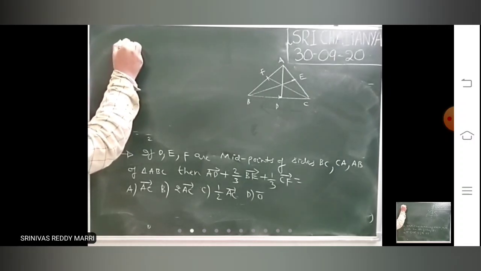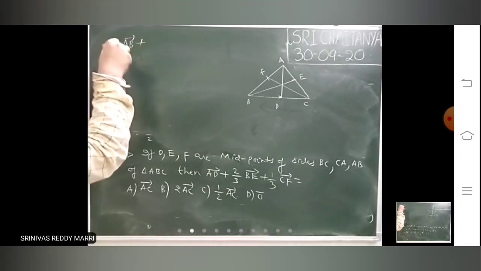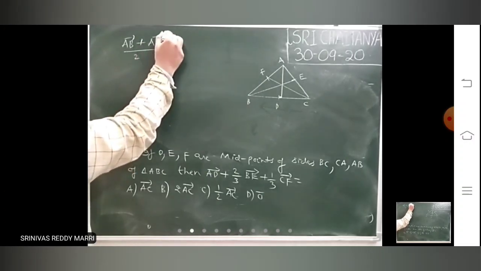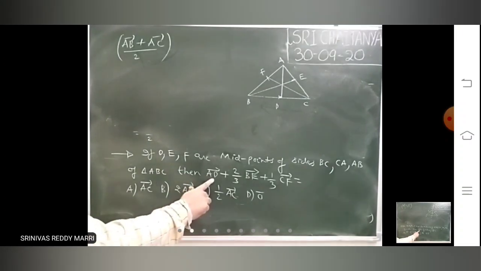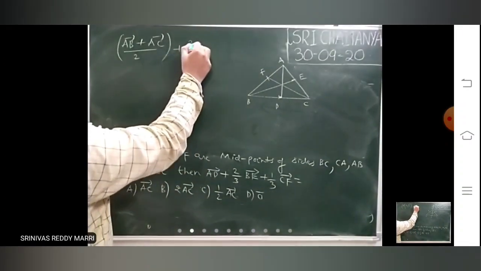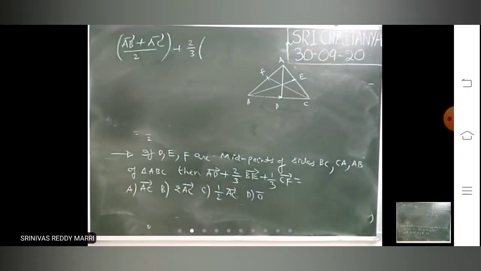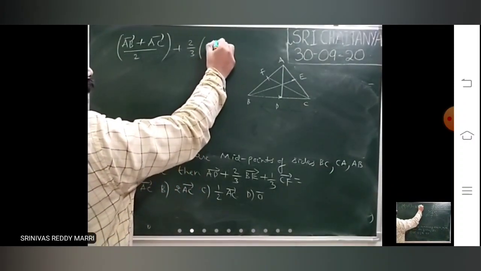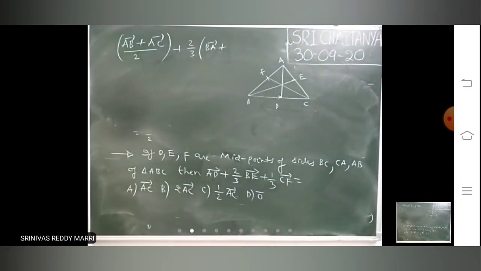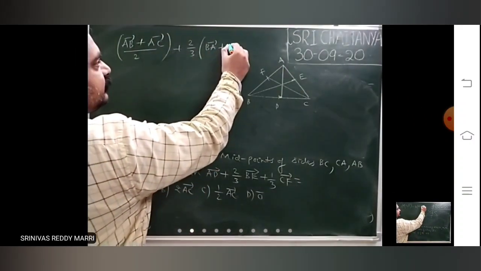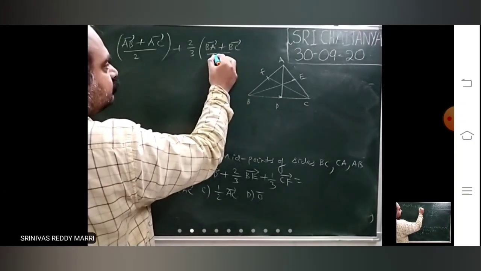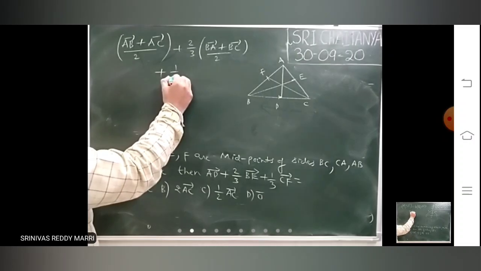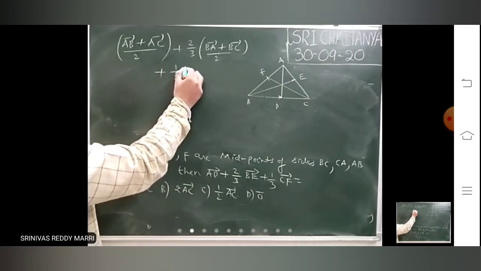AD bar is nothing but, substitute that, AB bar plus AC bar by 2. So this is AD bar I have written, plus 2/3 into BE bar, which is nothing but BA bar plus BC bar by 2, plus 1/3 into CF, one median.